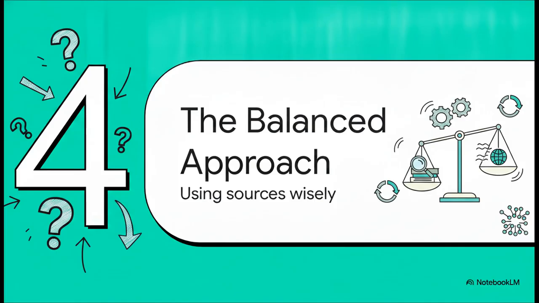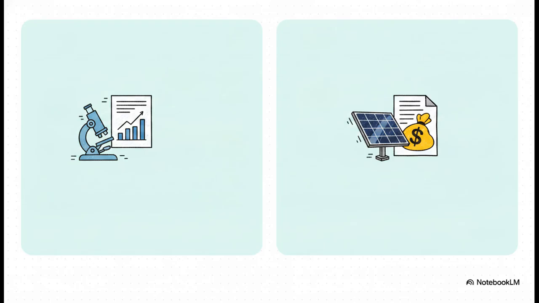Now that we know what bias looks like, let's look at a real-world scenario to see how a prudent researcher handles it. Imagine you're researching the benefits of renewable energy. On one side, you've got a peer-reviewed science journal. It's packed with citations and up-to-date data. It's a highly credible, neutral source. But on the other side, you find a blog post from a solar panel company. This blog heavily praises solar power while completely ignoring wind or hydropower. It's biased, right? Because at the end of the day, their primary goal is to sell you a product.